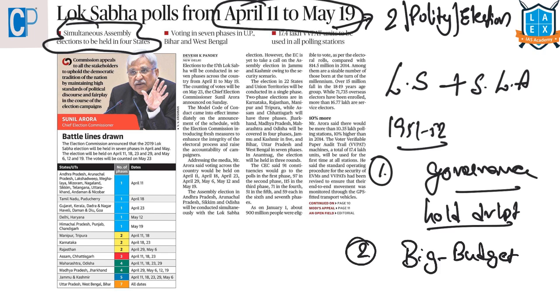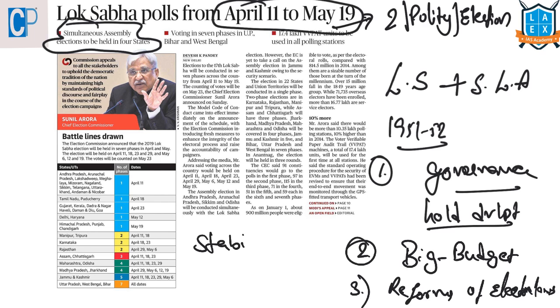And the Law Commission in its 170th report, which is titled Reform of Electoral Laws of 1999, has suggested holding these simultaneous elections at all the levels in order to bring in stability in governance. These frequent elections will disrupt normal public life and affect the functioning of essential services.